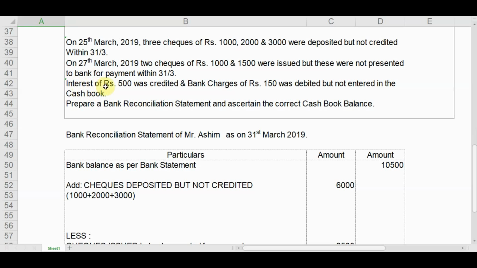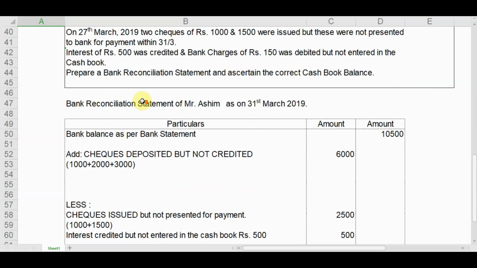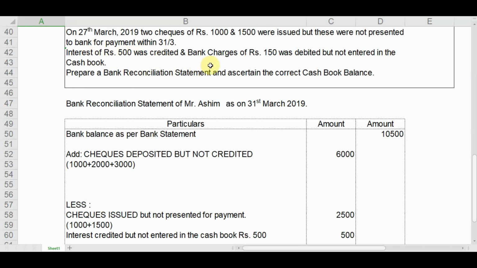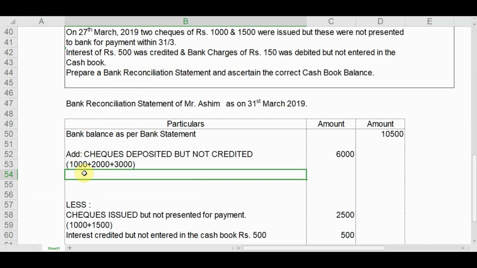Again, next, interest of rupees 500 was credited and bank charges of rupees 150 was debited but not entered in the cash book. So let us come to the point interest. Interest was credited. As interest was credited, passbook balance was greater, so cash book balance is low. We are preparing the BRS as per bank statement, so we will deduct this amount, interest credited but not entered in the cash book, rupees 500. We have written this here. The next is bank charges rupees 150 debited but not entered in the cash book. We will write this under the addition figures.